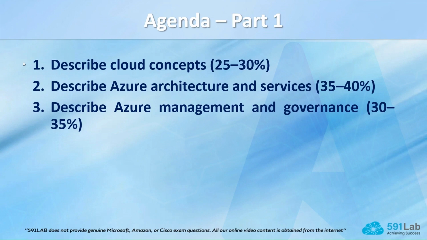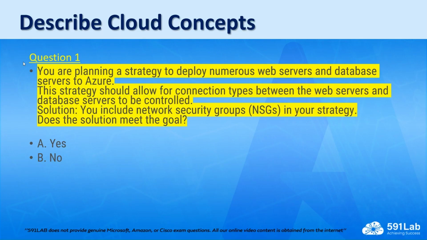Here comes the first question. You are planning a strategy to deploy numerous web servers and database servers to Azure. This strategy should allow for connection types between the web servers and database servers to be controlled. The suggested solution is you need to include network security groups, or NSGs, in your strategy. So the question is, does the provided solution meet the goal? Provide answer yes or no. Before we answer this question, let's go to our whiteboard.